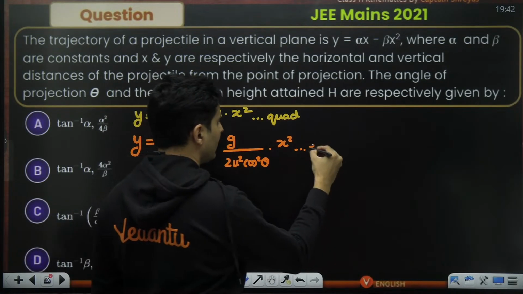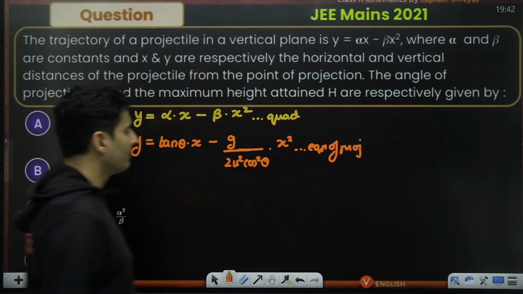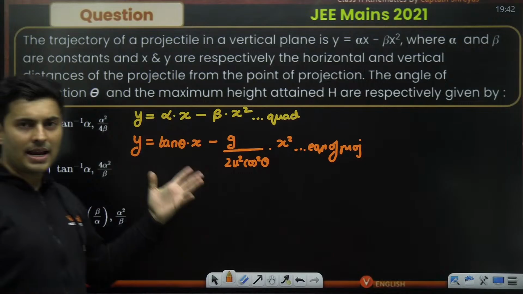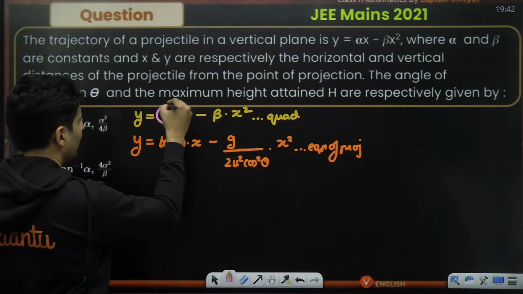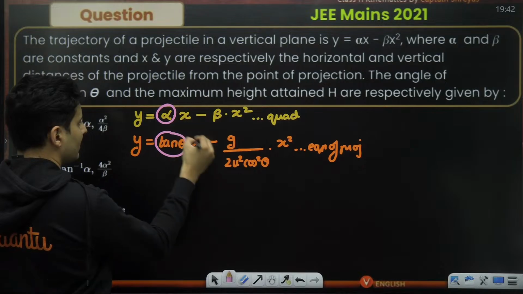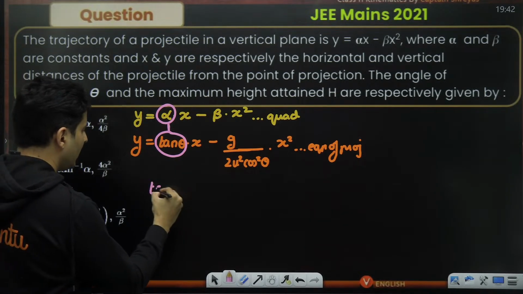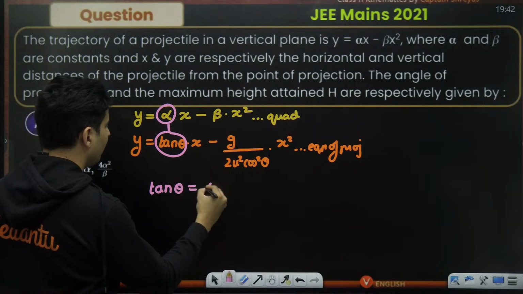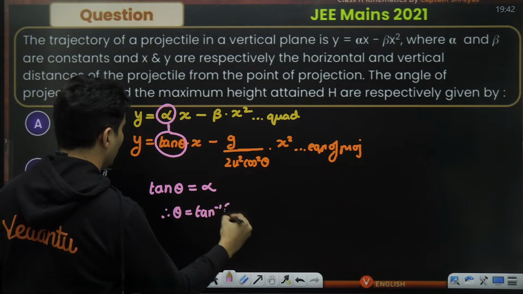This is the equation of our projectile motion. Now, comparing directly, many things will be obvious. I can compare x multiplied by this and x multiplied by this; these are both equal. Therefore, tan theta is alpha. Therefore, theta is tan inverse of alpha.